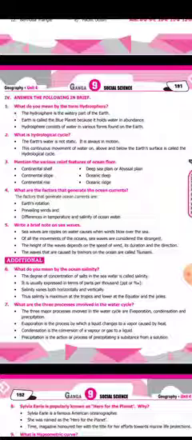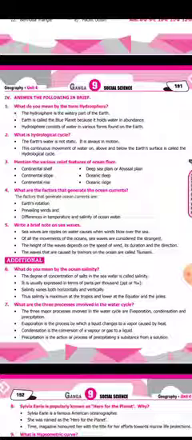So the first one is, what do you mean by the term hydrosphere? If you see the videos, you can easily understand the term hydrosphere. The hydrosphere is the watery part of the earth. Earth is called the blue planet because it holds water in abundance. The hydrosphere consists of water in various forms found on the earth. So the watery part of the earth is called the hydrosphere, and it is also called the blue planet.